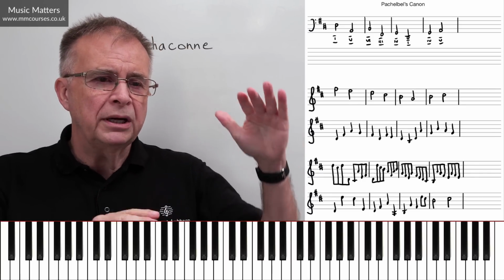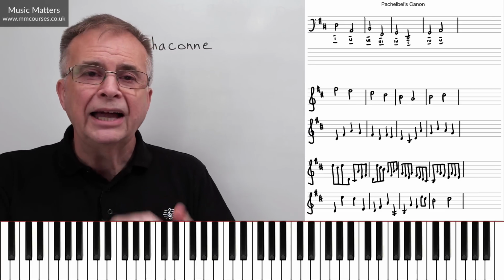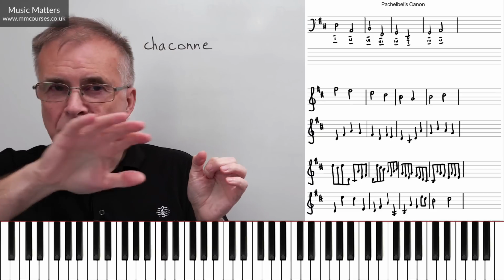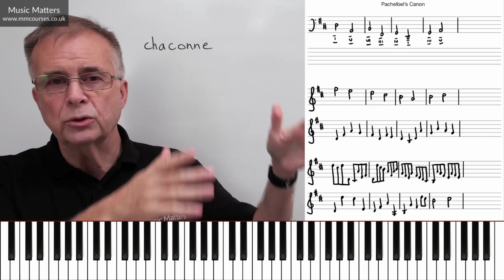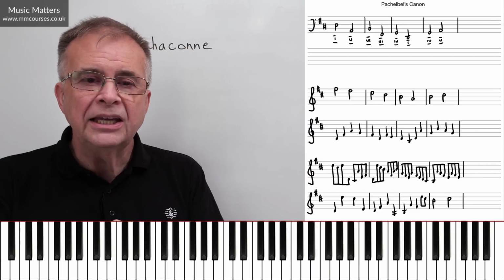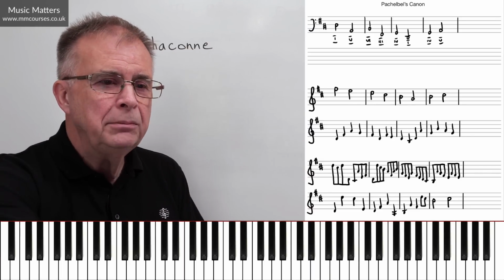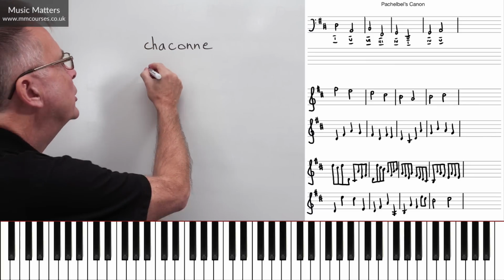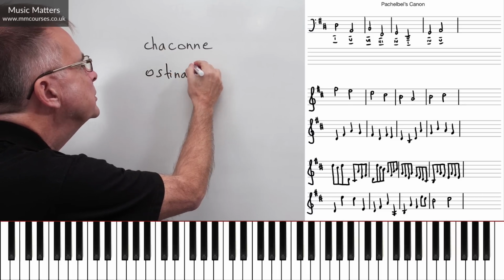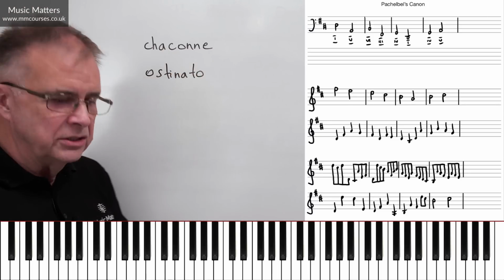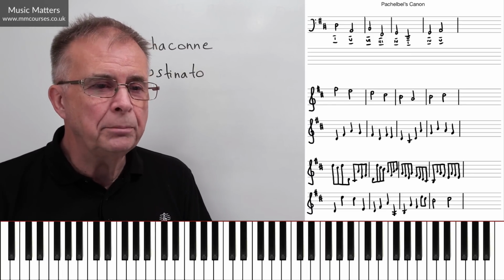It's in 3 parts, 3 voices if you like, because you've got the 3 violin parts, and they're working this canon, the same tune, one after another, 2 bars or 2 measures apart, and it's going on over this repeating bass part. The repeating bass part is an ostinato, a term you've likely come across before, but if you haven't, there it is: ostinato, just a repeating pattern that normally comes in the bass.